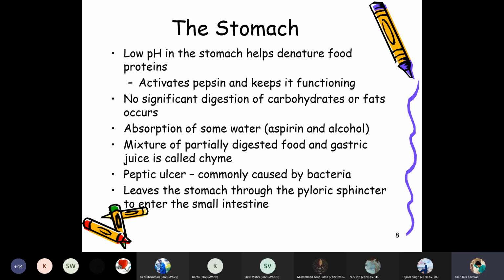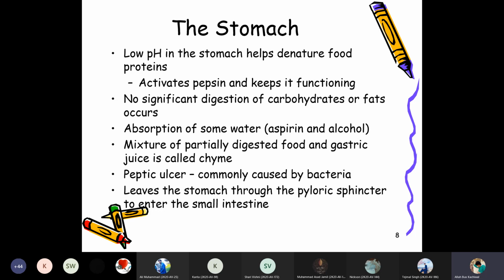So the simple stomach is maintaining the pH, which helps to denature the food protein, and activates the pepsin and keeps it functioning. So the pH level of the stomach is maintained and even performs the denaturing of the food, especially the protein, which is also digested with the help of the maintained pH, and this pH activates the pepsin, and therefore the pepsin helps in the digestion. No significant digestion of carbohydrate or fat occurs in the stomach.